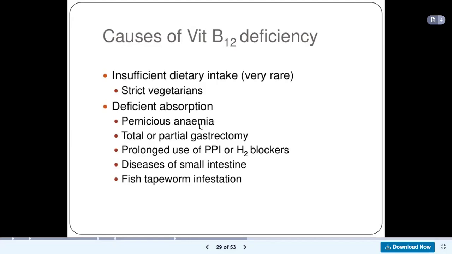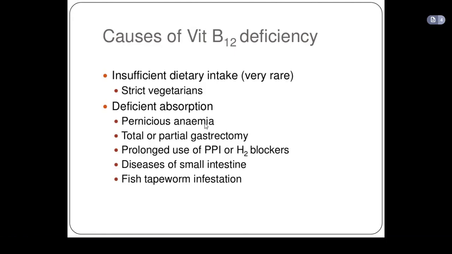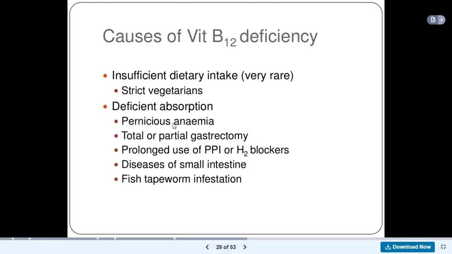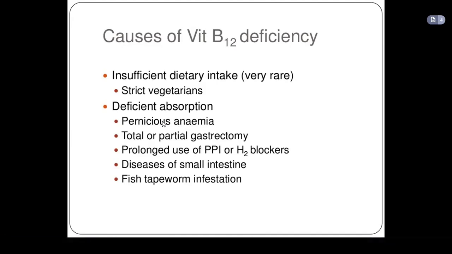In pernicious anemia, there is autoimmune destruction of the parietal cells of the stomach. Antibodies go to destroy the parietal cells. The parietal cells can no longer produce intrinsic factor. And when there is no intrinsic factor, there will be no absorption of vitamin B12, because vitamin B12 is only absorbed in the presence of intrinsic factor.